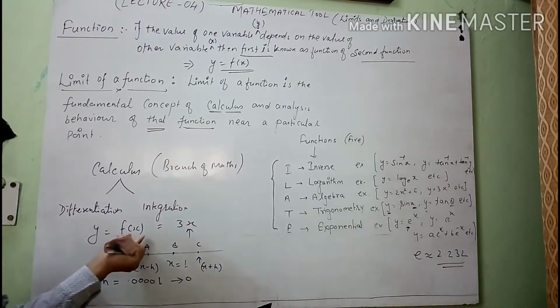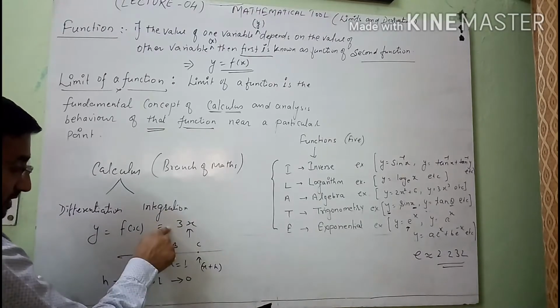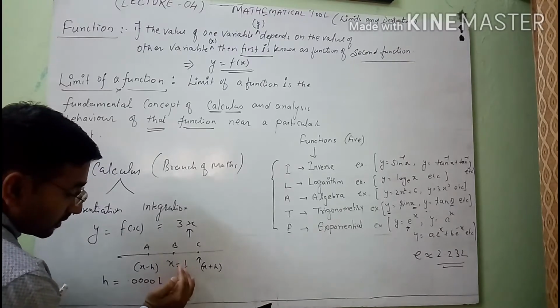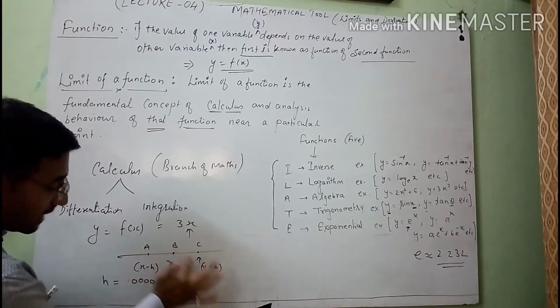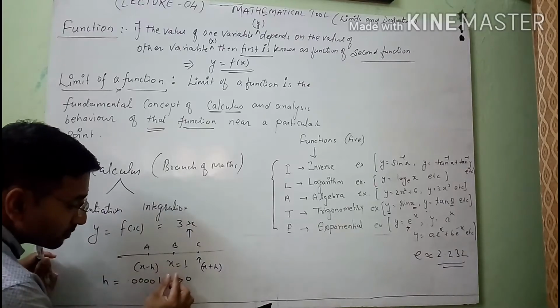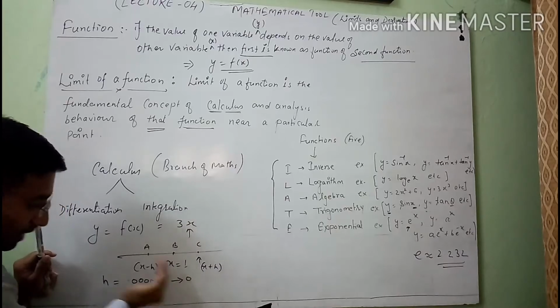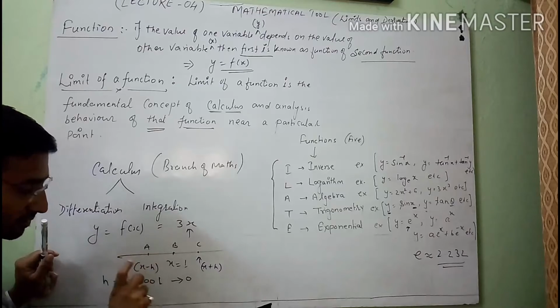It means that here I will calculate the behavior of this function. What will be the change in this function if I substitute the neighborhood values of a given value x equal to 1? Neighborhood means substituting a slightly greater value than 1 here, and after that a slightly lesser value than 1 here, and I will check the value of the function.